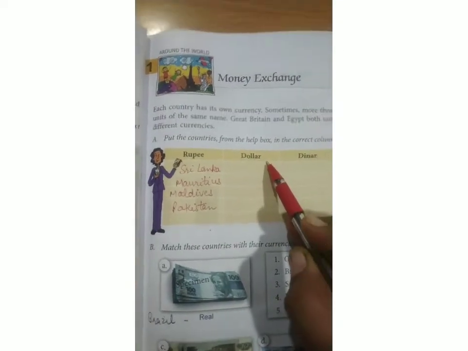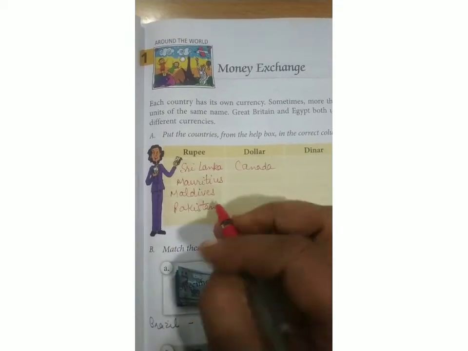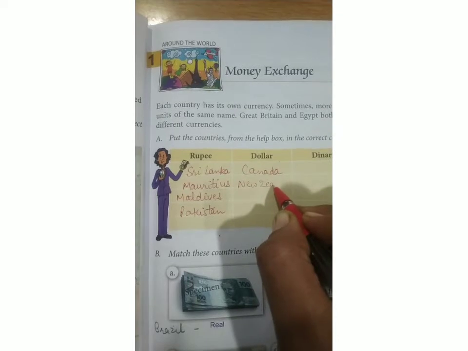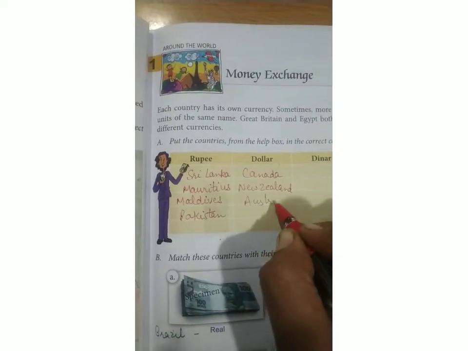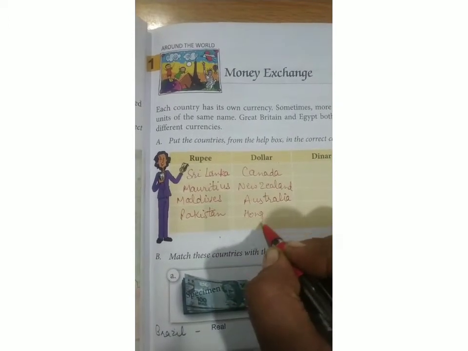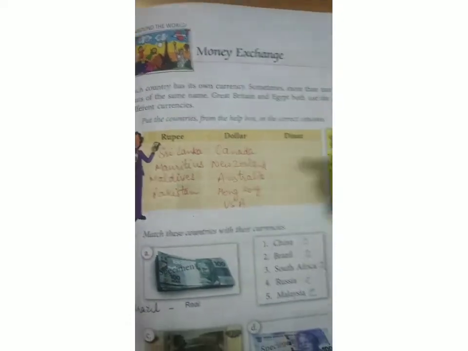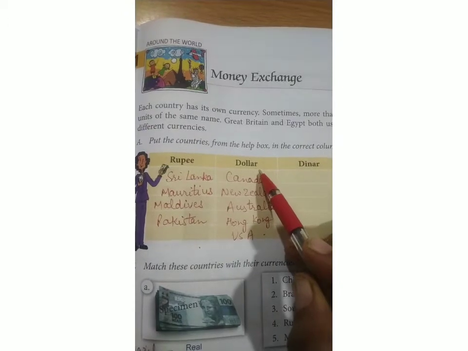Now comes the dollar. Canada, then New Zealand, Australia, Hong Kong and USA. In these countries, they are using dollars.